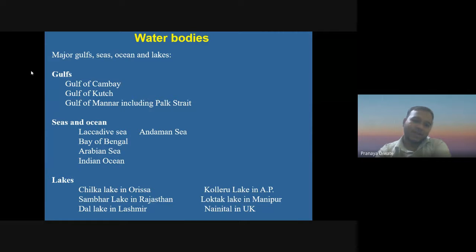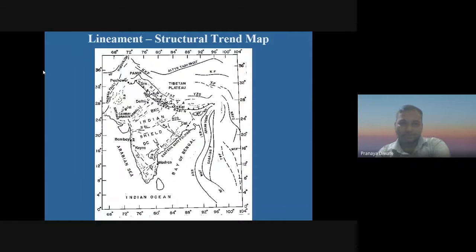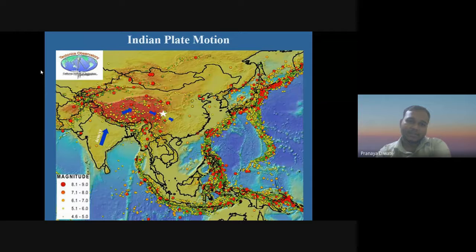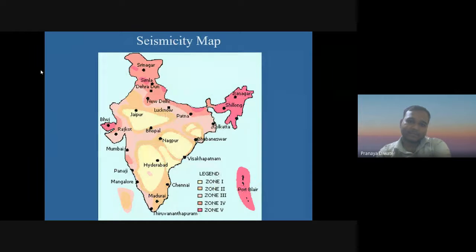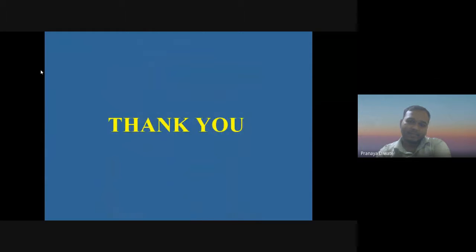Then you have lakes like Chilka Lake in Odisha, Sambar Lake in Rajasthan, Dal Lake in Kashmir, and Kolleru Lake in Andhra Pradesh. These are the different lakes we have. Then you have a lineament and structural trend map. This is a structural trend map. This is a seismicity map.